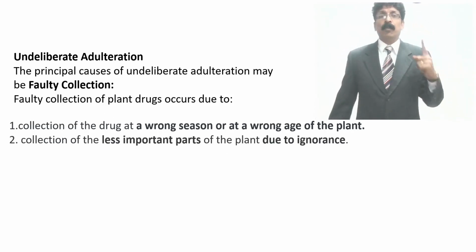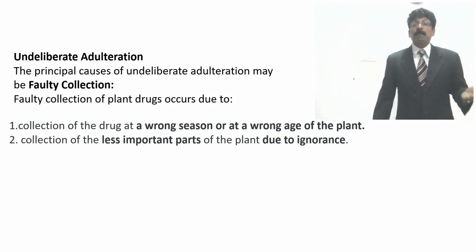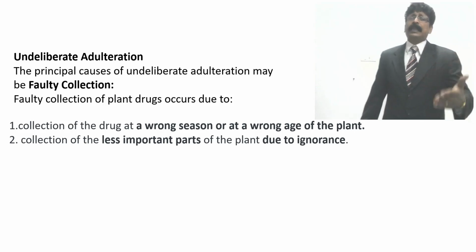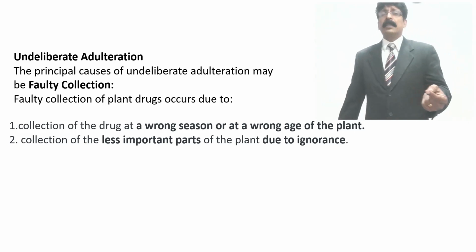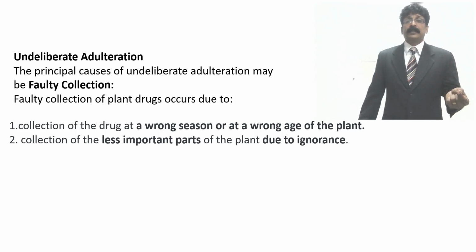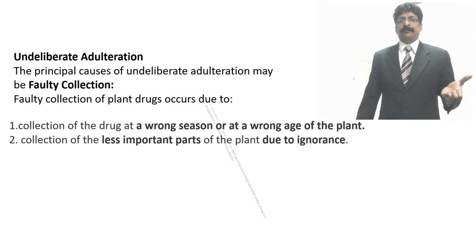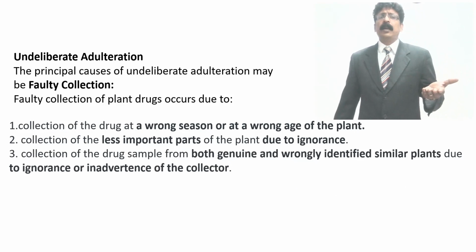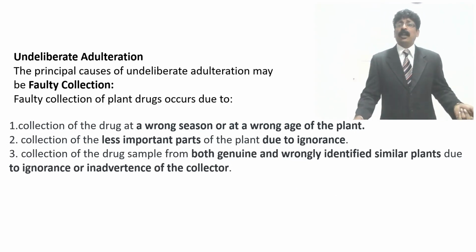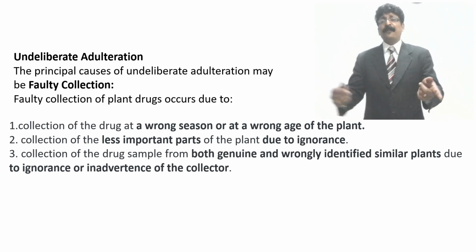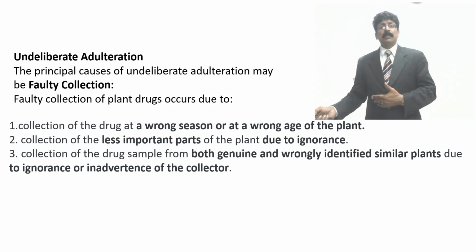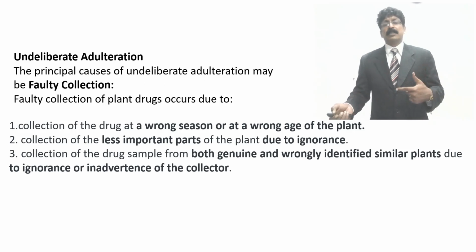Two, collection of the less important parts of the plant. Suppose the leaf is more important, you may collect more of the stalk part or the stem part instead of the important part, due to ignorance. Three, collection of a sample that mixes genuine and wrongly identified, similar plants, due to lack of knowledge, ignorance or inadvertence of the collector.